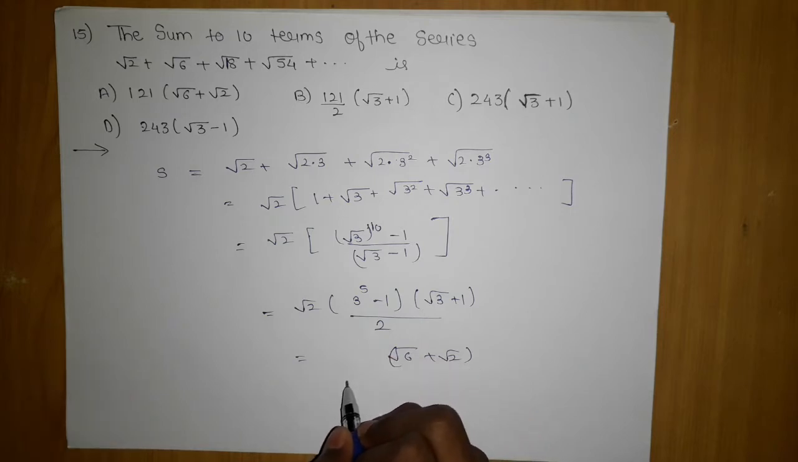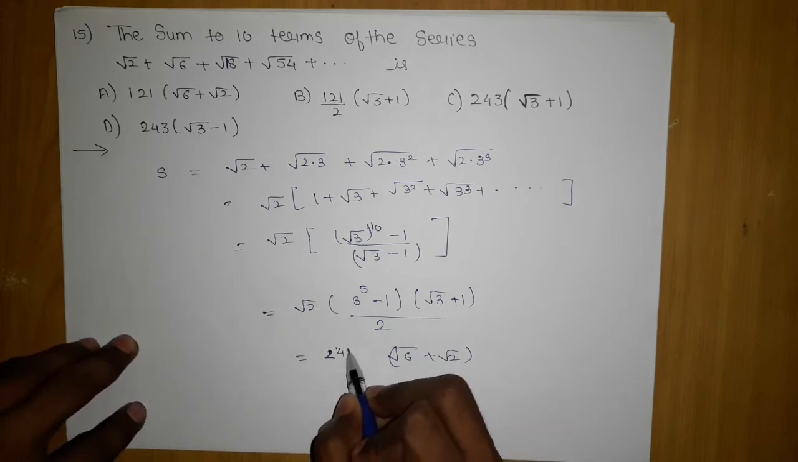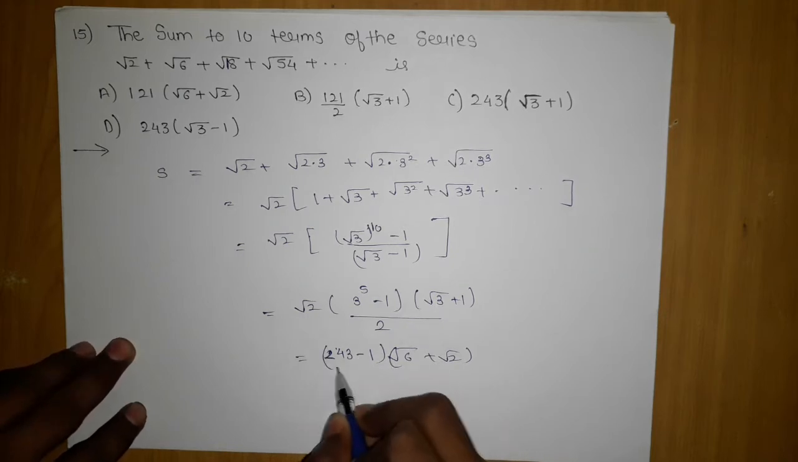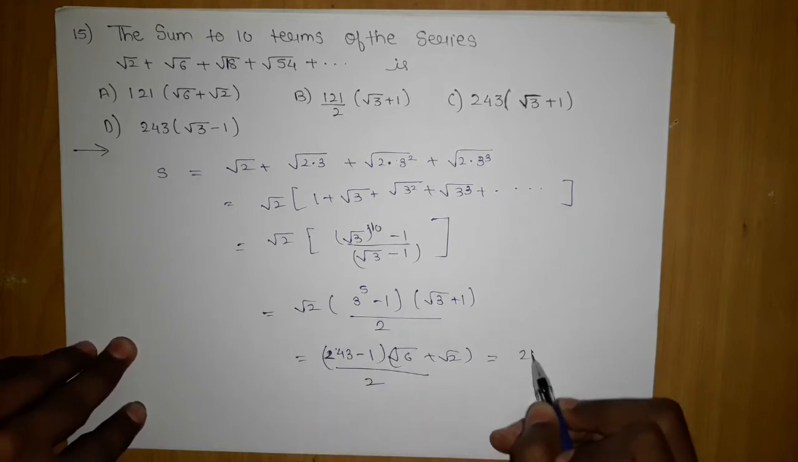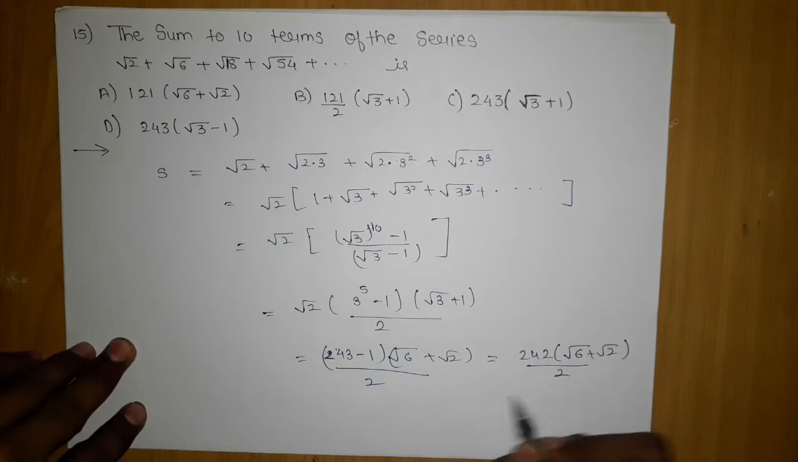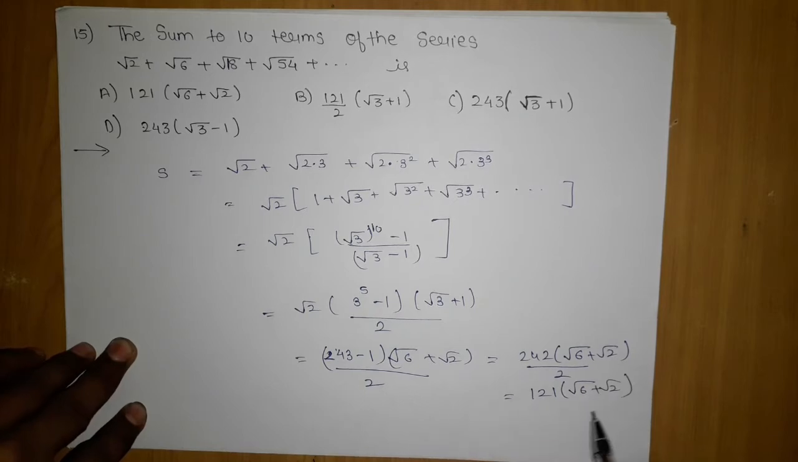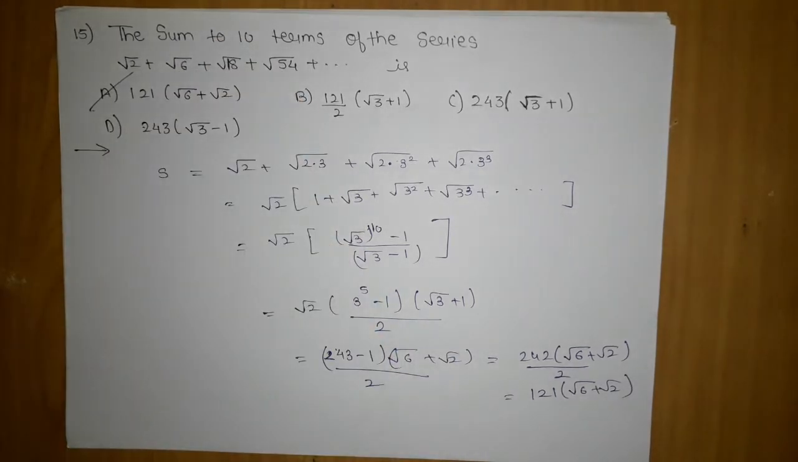Not 122, it is 243. So 243 minus 1 upon 2, which will give me 242 into root 6 plus root 2 upon 2, which will give me 121 into root 6 plus root 2, which is the A option. So A is our answer.